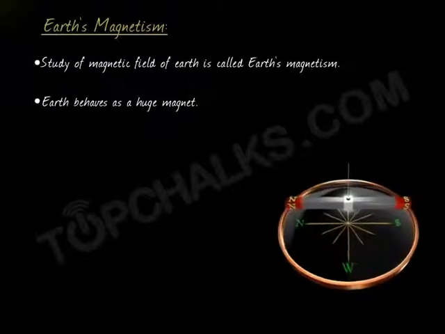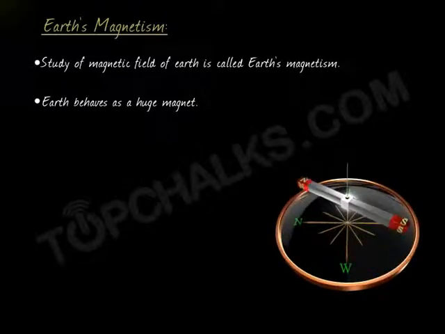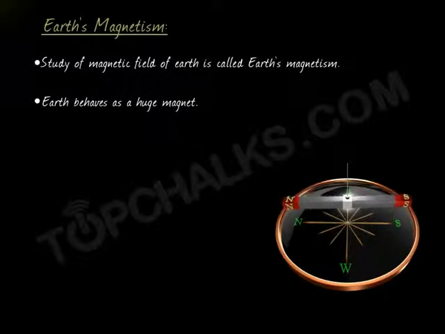When we suspend a bar magnet, it always rests and stays in one direction, the north-south direction, right? Because of the magnetic field of Earth, the north pole of the suspended bar magnet is attracted by the magnetic south and vice versa. So that is why Earth has its own magnetic field and Earth behaves as a magnet.